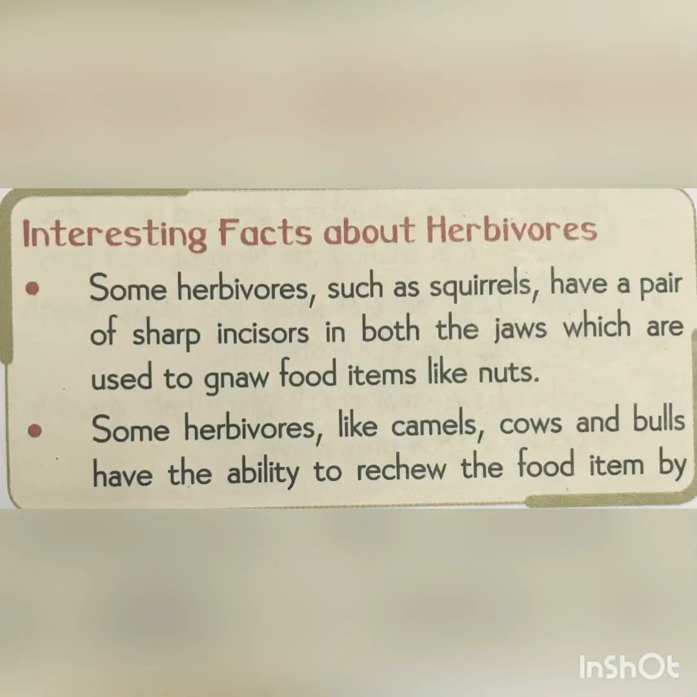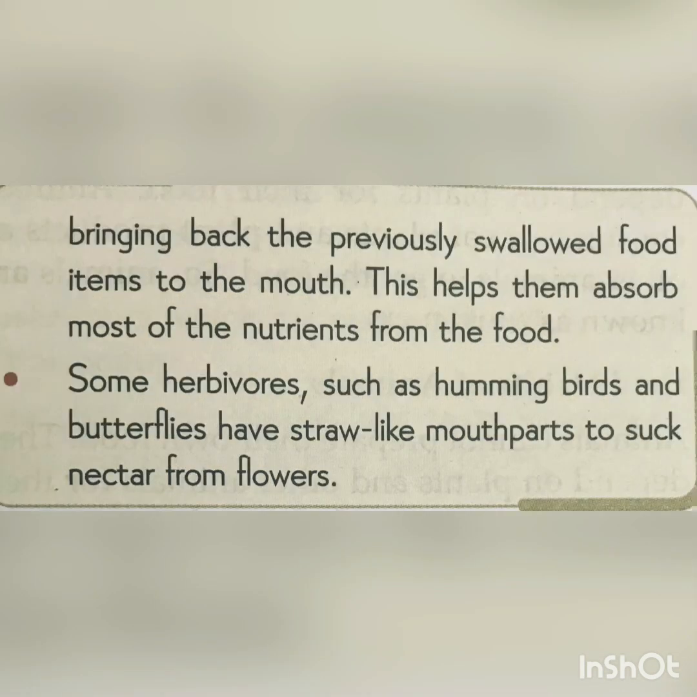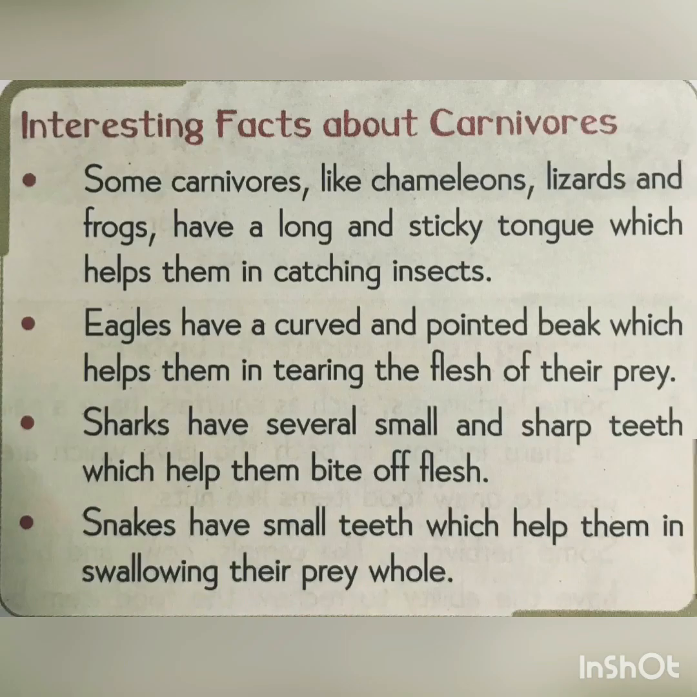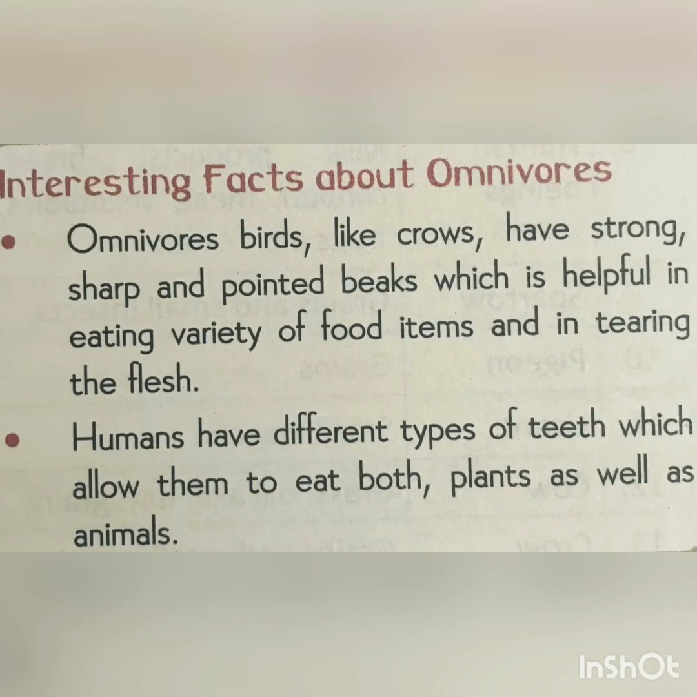Facts about herbivores. Herbivores like squirrels have a pair of incisors which help them to crack nuts. If we're talking about hummingbirds and butterflies, they have mouth parts to suck nectar from flowers. Now carnivores like lizards and frogs have a sticky tongue which helps them in catching insects. Snakes have small teeth which help them in swallowing their prey.